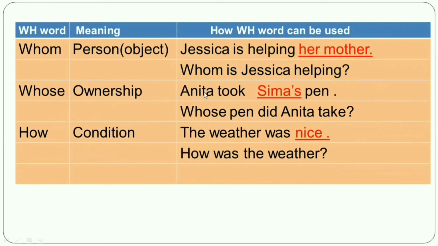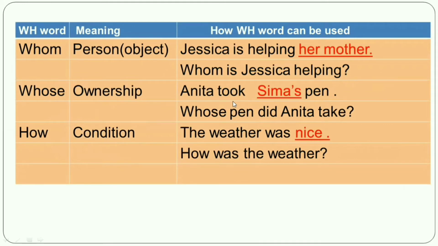Next one, Anita took Seema's pen. So my dear student, look at the underlined word Seema's. So it is in the possessive case, that means ownership. So if it indicates the possessive case, then WH word will be whose, and right here whose pen, and then no auxiliary verb here.